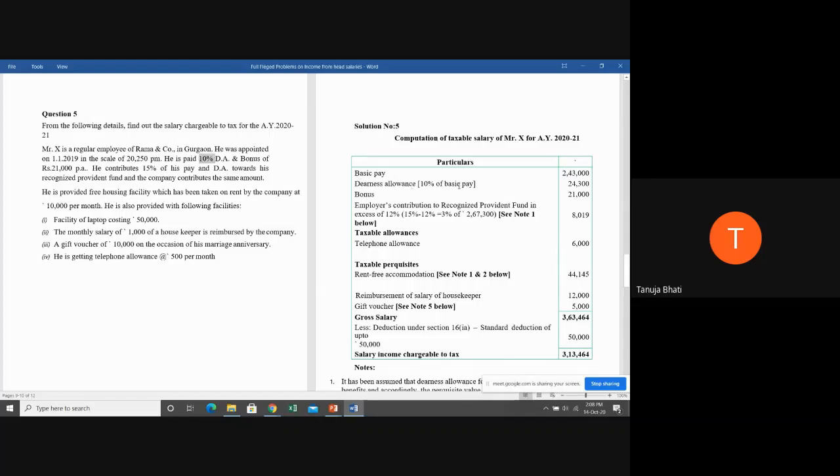Next, DA allowance is 10%. So 10% of basic pay is how much? 24,300. Next, bonus is how much? 21,000 per annum. So bonus you're going to take per annum 21,000.